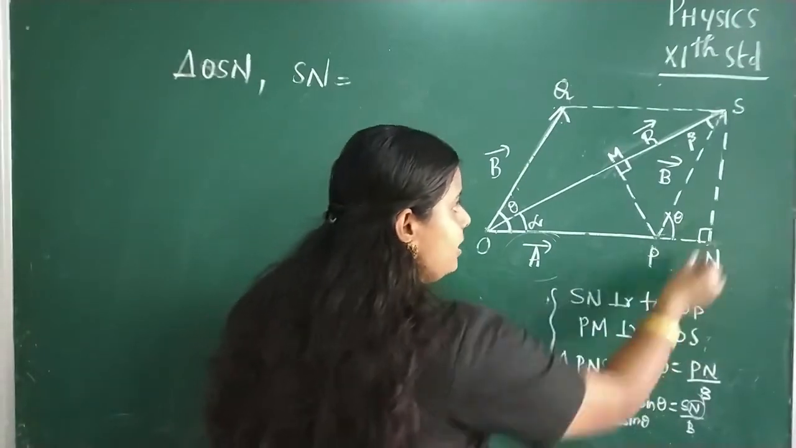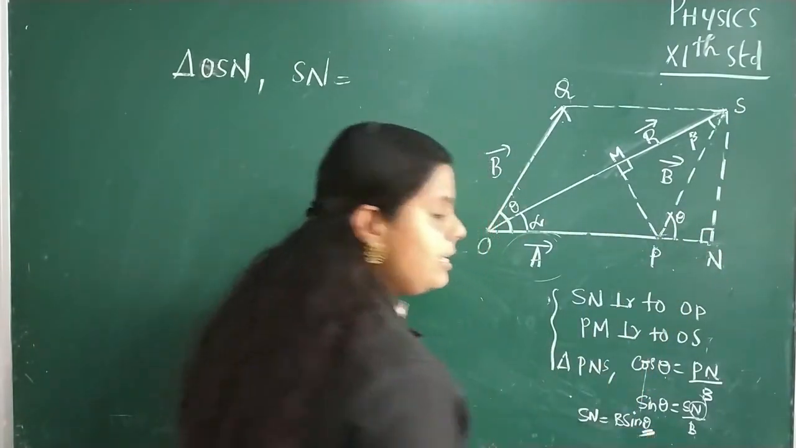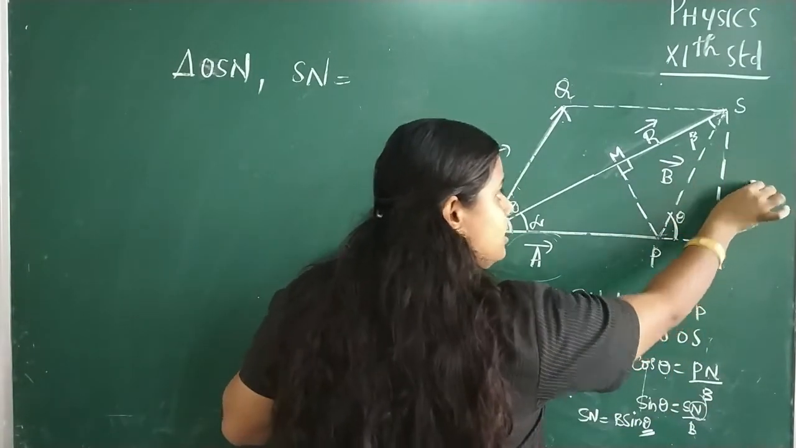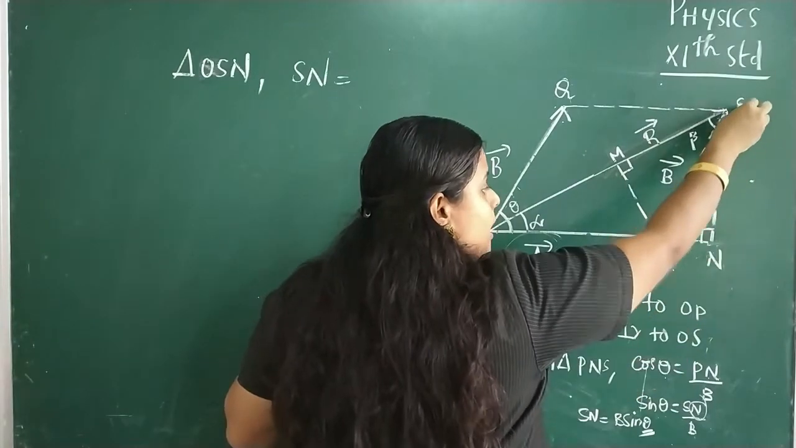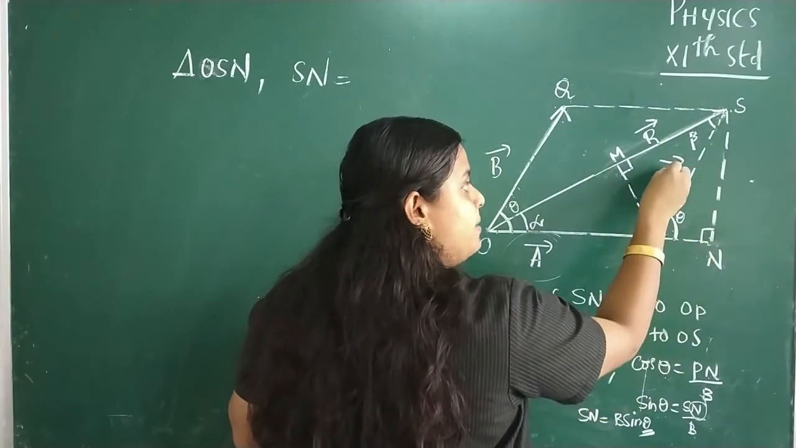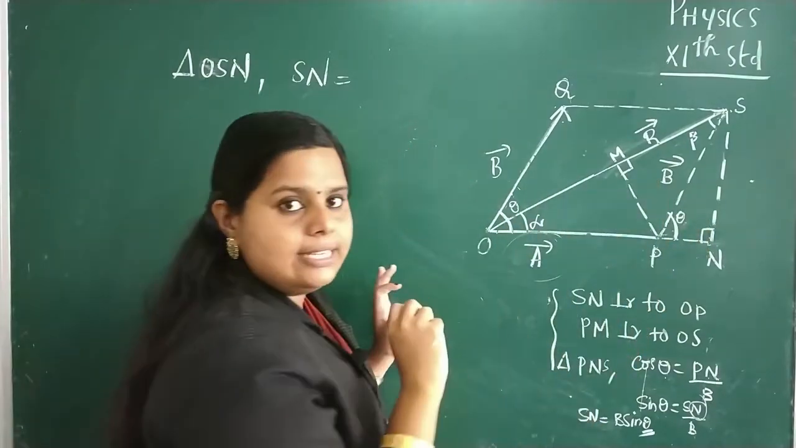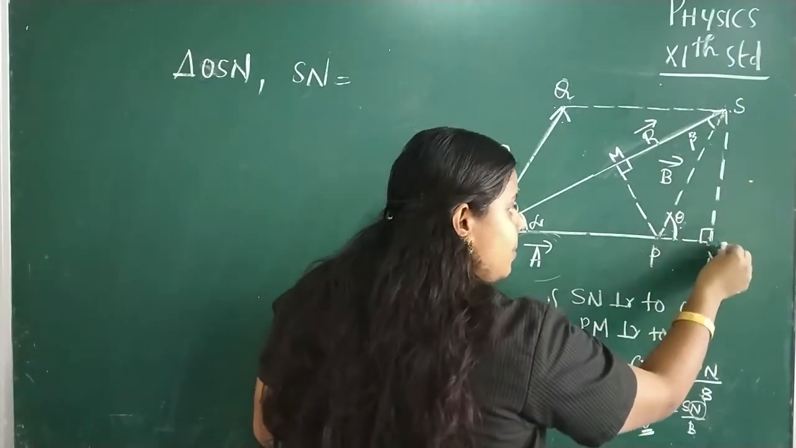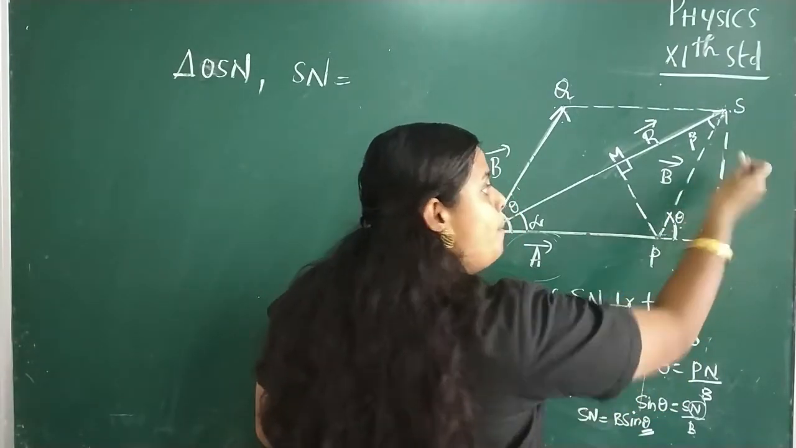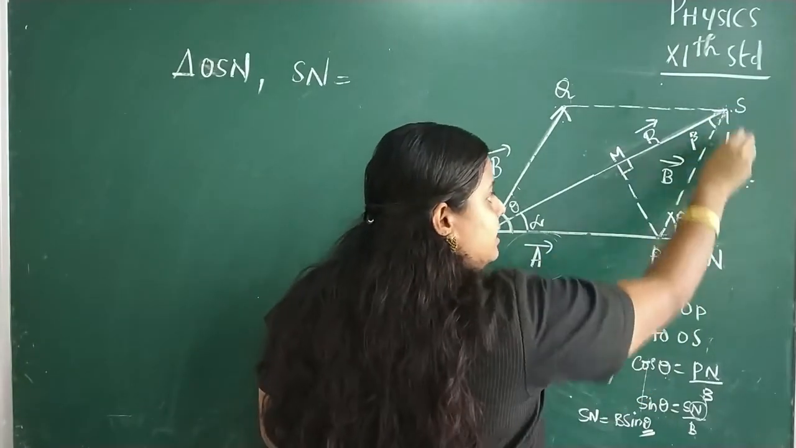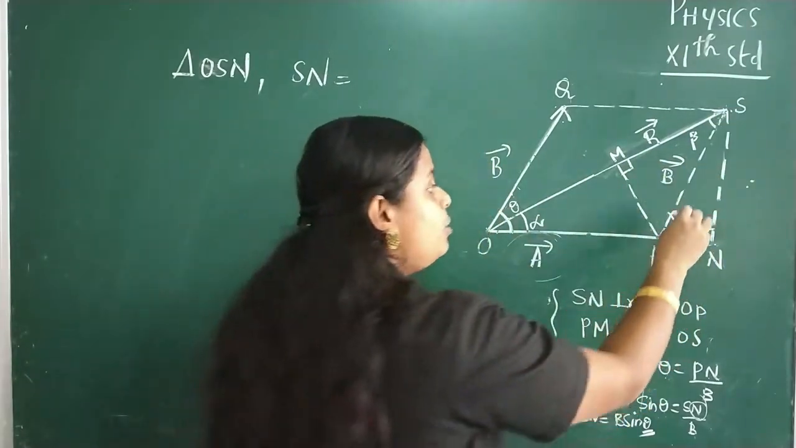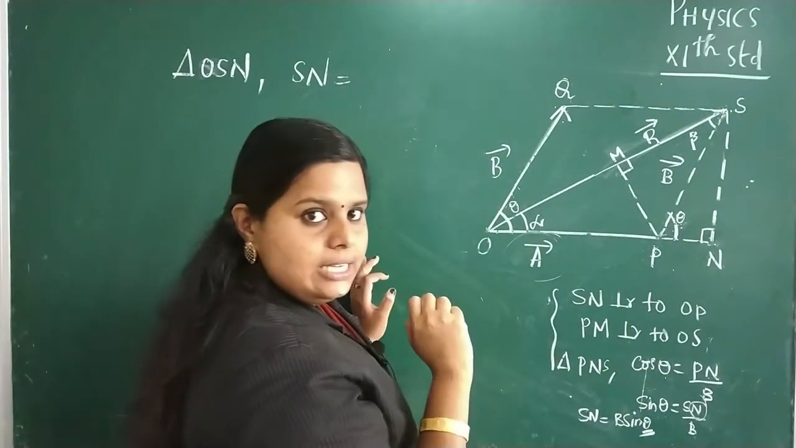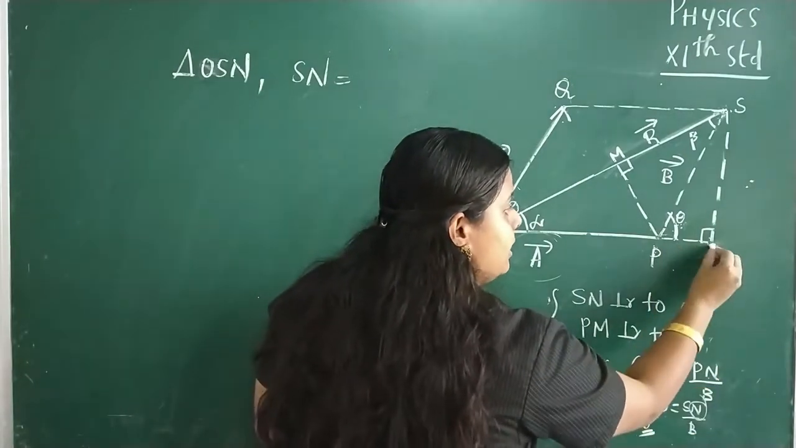So listen children, here the side SN is written in terms of the angle theta. The side SN is the opposite side of the angle theta. So SN is equal to hypotenuse into sine of this angle. Since it is the opposite side, SN is equal to sine of this angle into hypotenuse, that is B sin theta. OK, and what about the side PN?